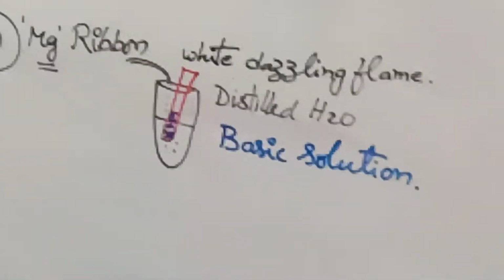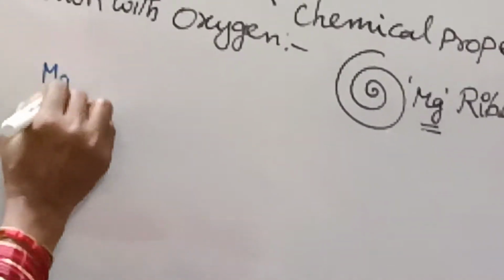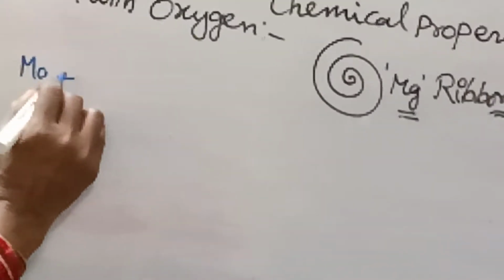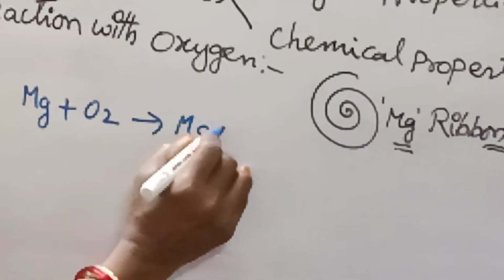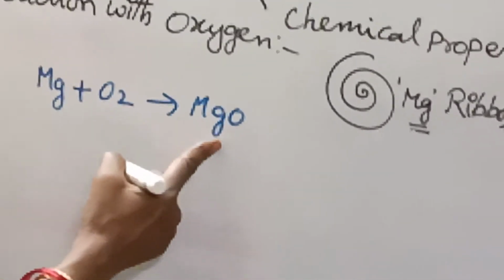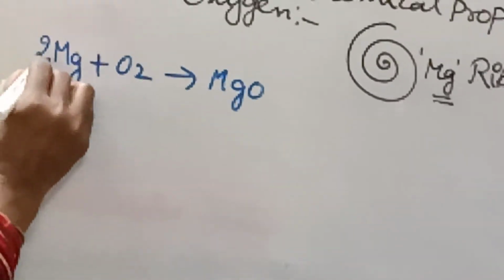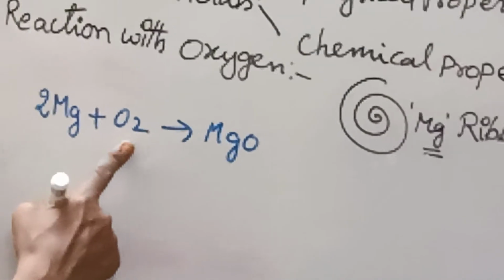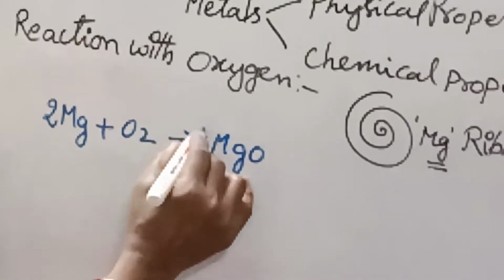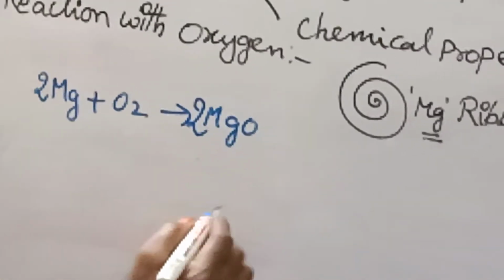The equation is: magnesium reacts with oxygen to give magnesium oxide. It is not a balanced equation. So let us take two molecules of magnesium combining with one molecule of oxygen to give two molecules of magnesium oxide.